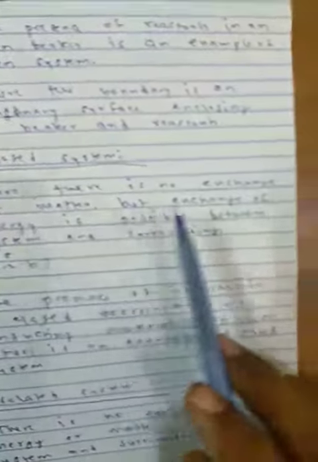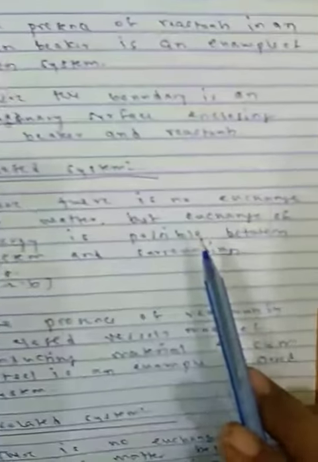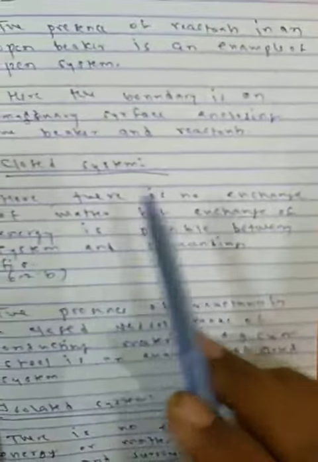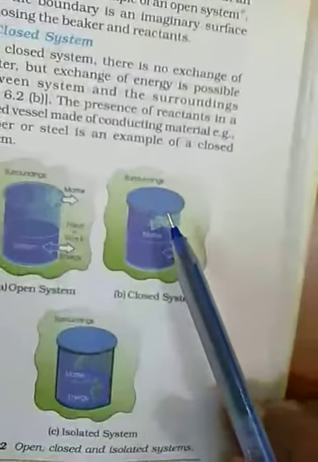So, in the closed system, there is no exchange of matter, but there is exchange of energy. See, it is covered, so there is no exchange of matter. Here exchange of matter, here no exchange of matter, but heat, means energy, is possible to convert.